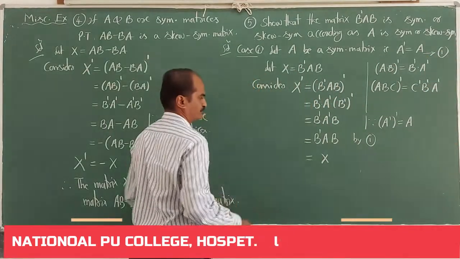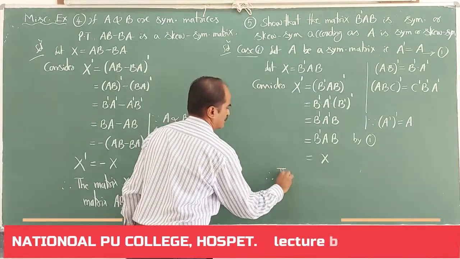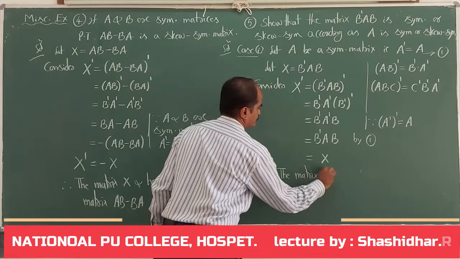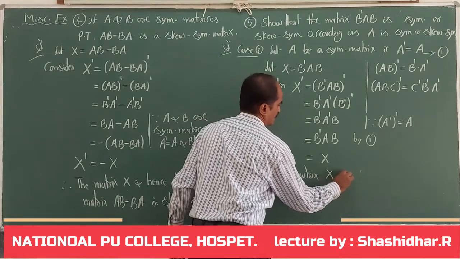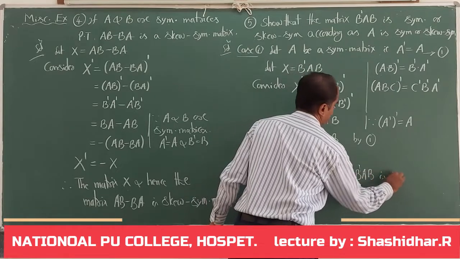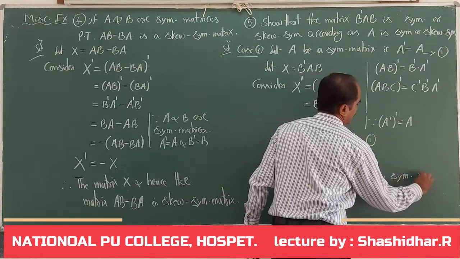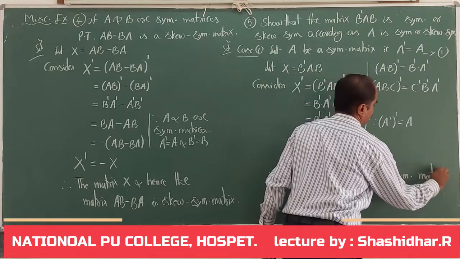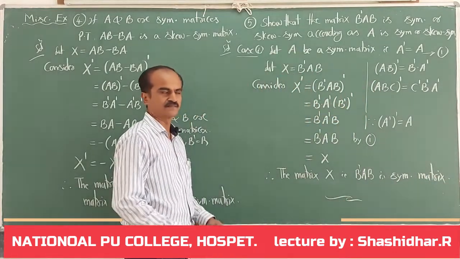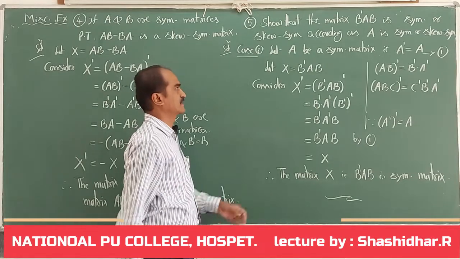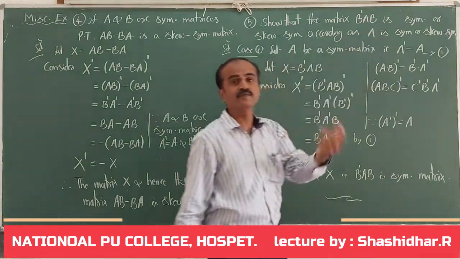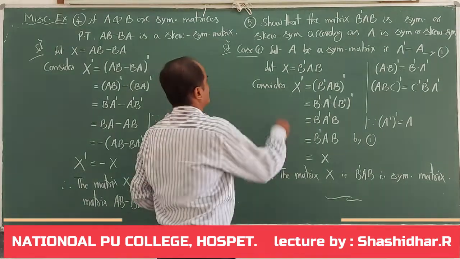Therefore, the matrix X, that is B dash AB, is a symmetric matrix. First part is completed. Now let me consider the second part. When A is skew symmetric, I have to show that B dash AB is skew symmetric. Let me write here itself.